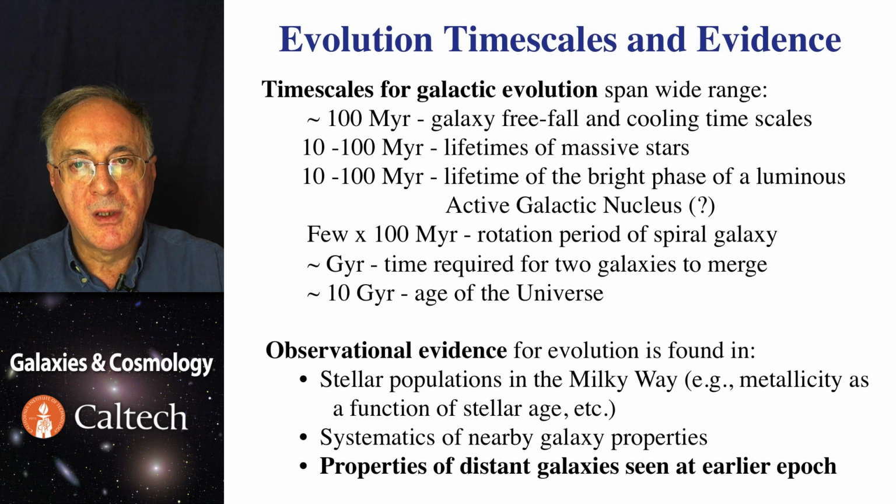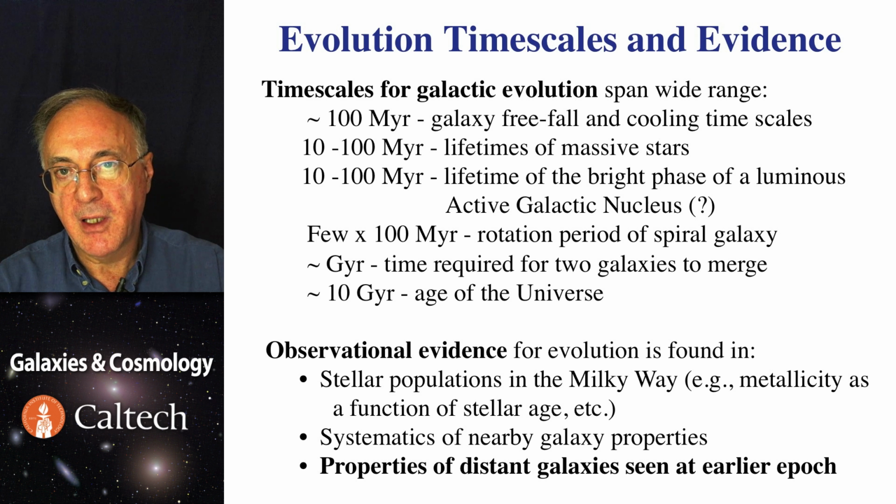There are different observational approaches to this problem. First of all, we can look at our own Milky Way and try to deduce from its constituents and properties how it may have formed. Next, we can look at nearby galaxies and study the systematics of their properties, as we discussed earlier, through the Hubble sequence, through use of scaling relations, and so on. And finally, we can observe it directly by looking deep, since light travels at a finite speed. The further out we look, the deeper in the past we look. And so we can see galaxy evolution unfolding on our past light cone.